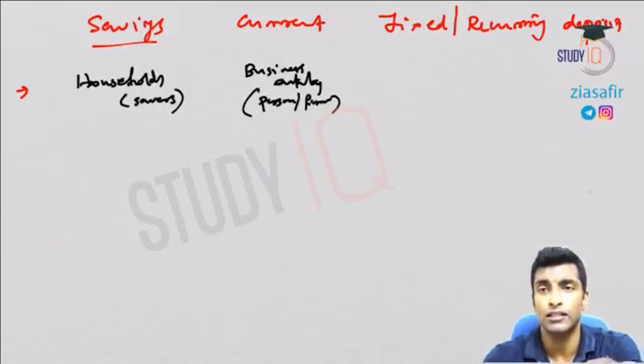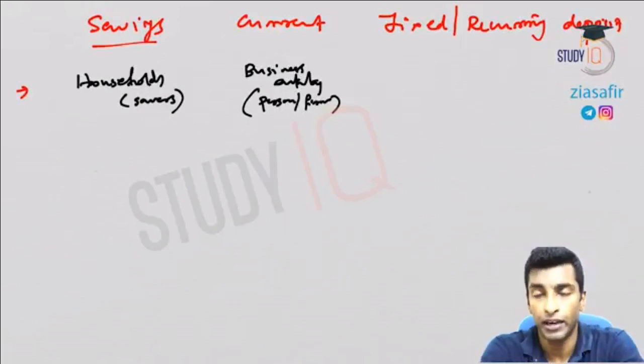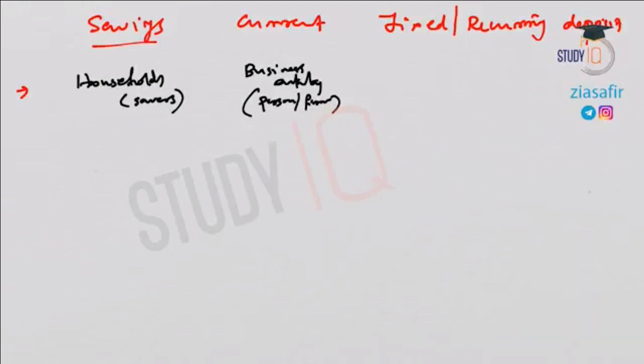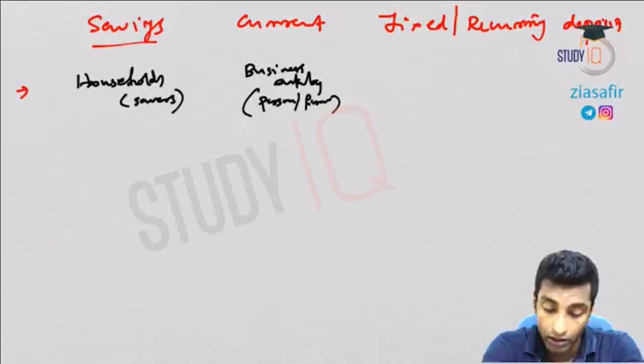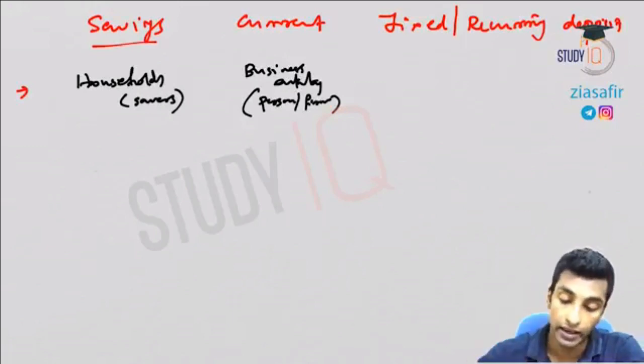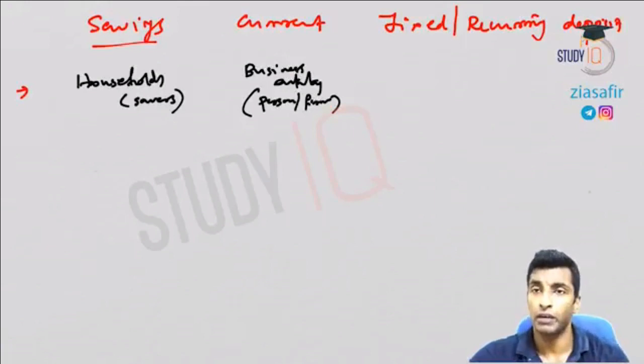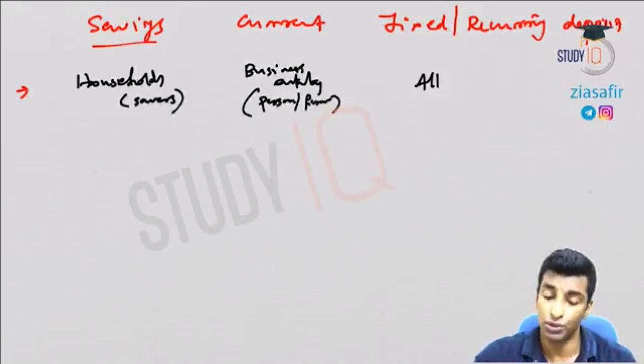Different types of business entities we have discussed, that is proprietorship, limited liability company, the partnership forms, limited liability partnership, all this we have discussed in one of our previous sessions. So here, the business entity. Fixed or recurring deposit, anybody, but usually mostly it will be households.